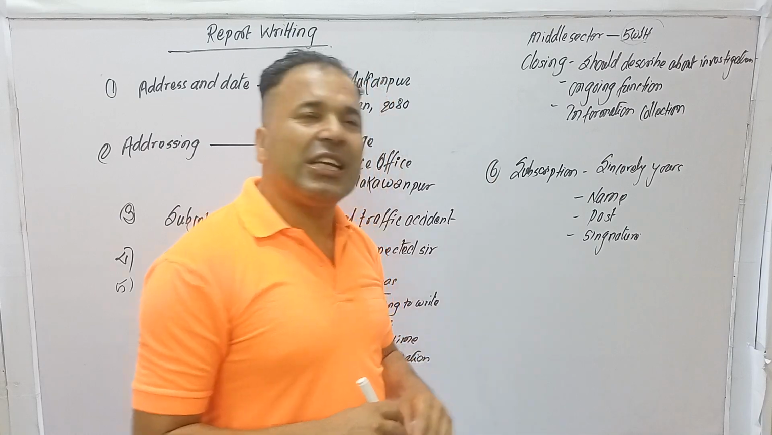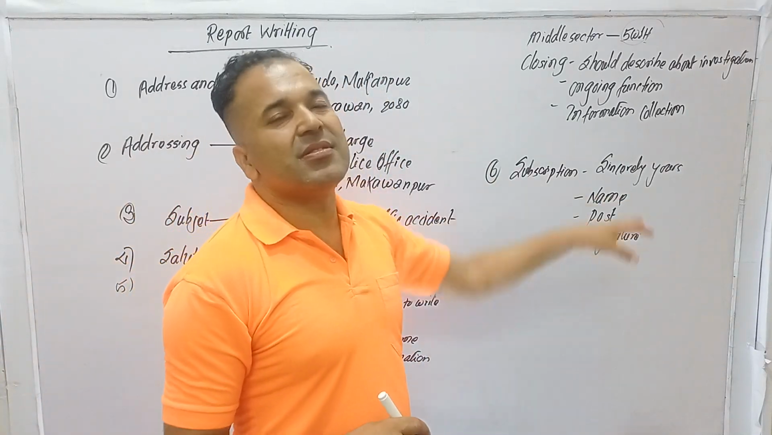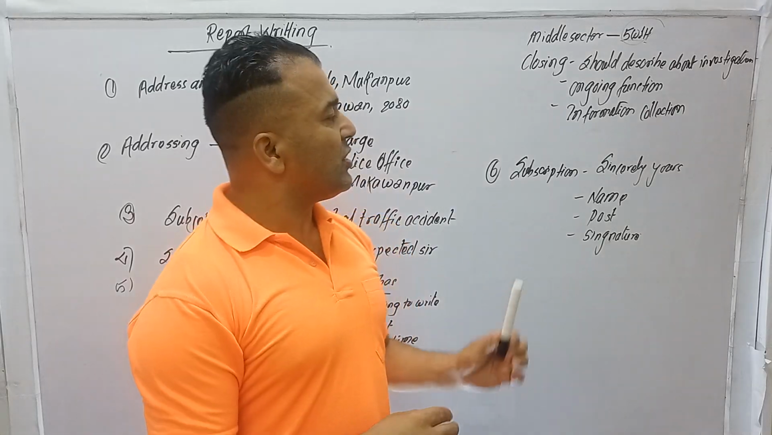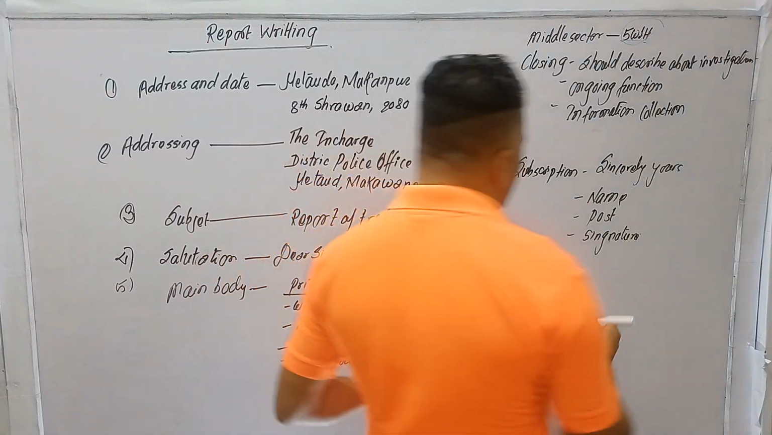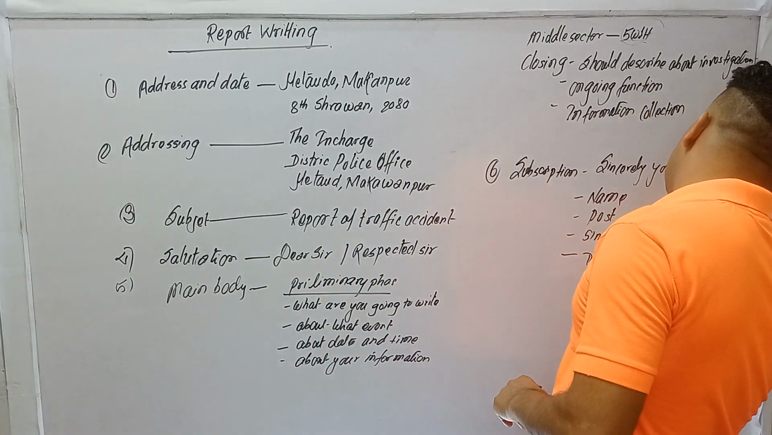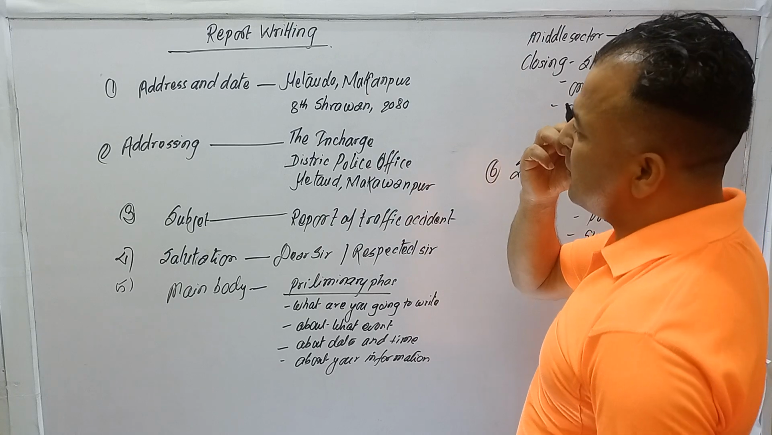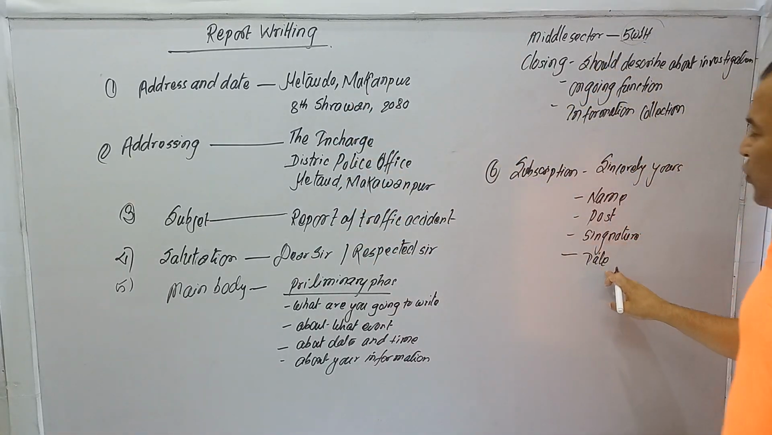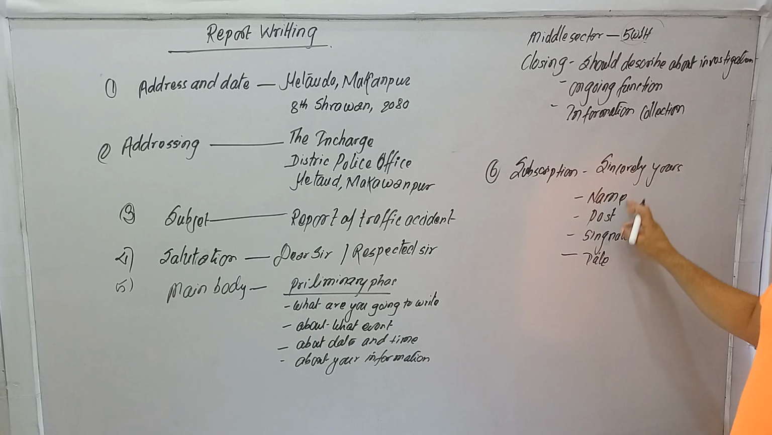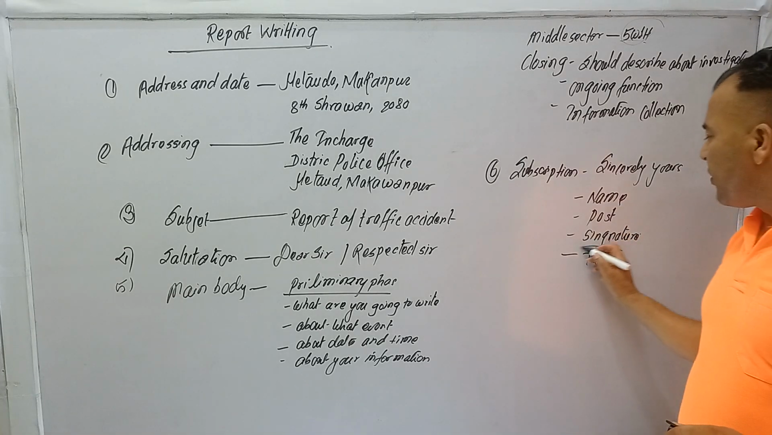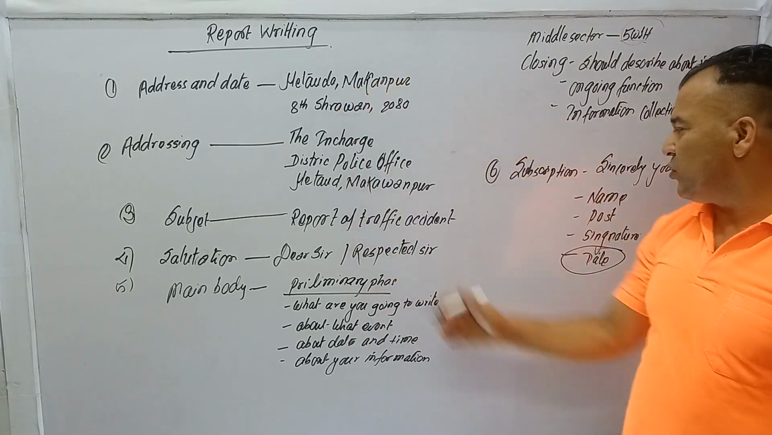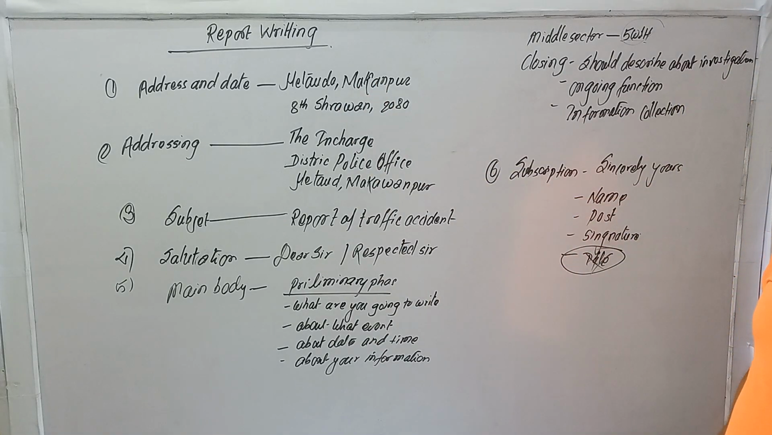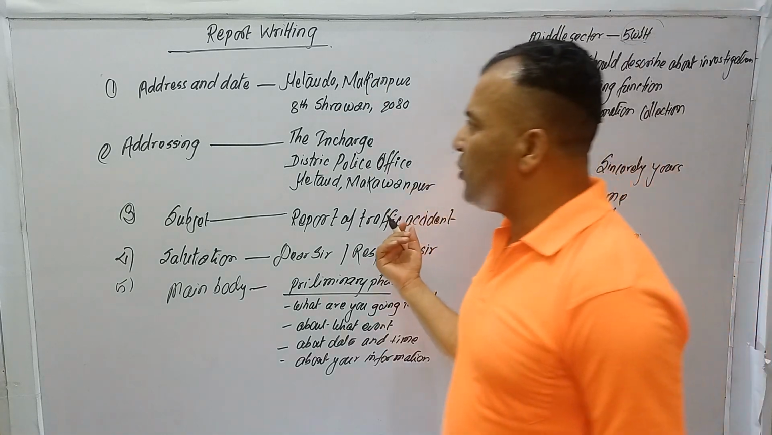Then number six, subscription: sincerely yours, name, post, signature, and date. Date is also mentioned here, but sometimes there is no need for a date. Especially name, post and signature you have to mention. Date is not necessary everywhere, because we have already mentioned it here. So we can write the report like this.